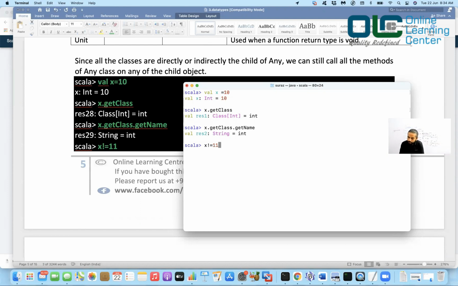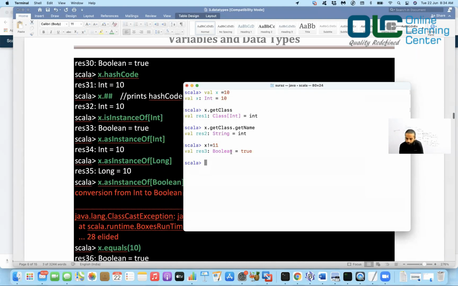X is equal to 10 already, right? And then I'm saying X is not equal to 11, true, right? Because they are not equal. Okay, let's move on. Now you can say x.hashCode. hashCode is 10.